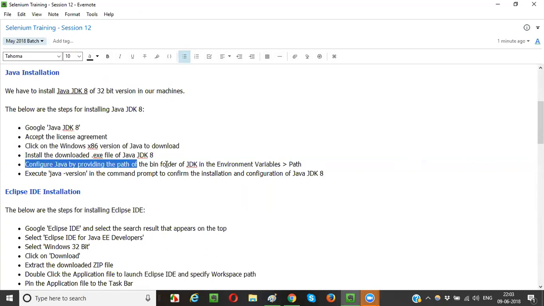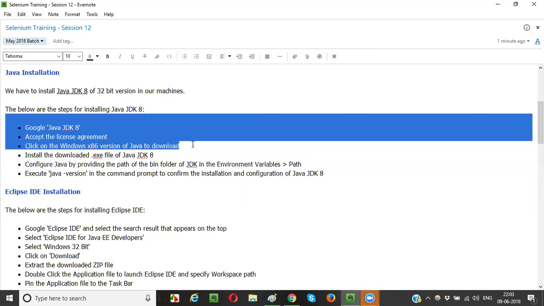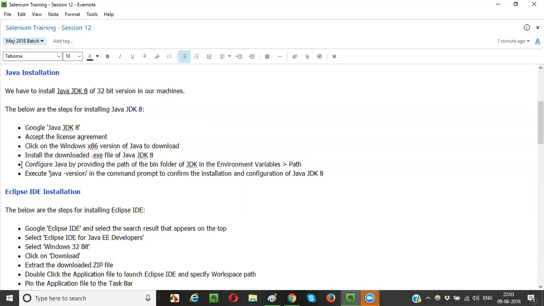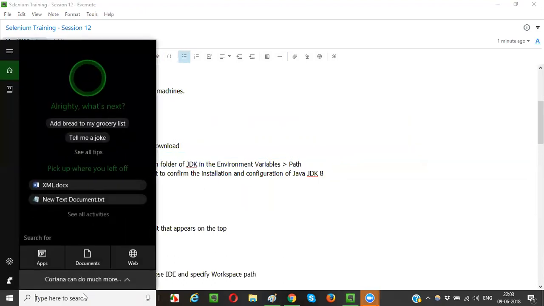Now let's configure Java. Downloading is done, installation is done. Now let's configure it. How to configure it? Configure Java by providing the path of the bin folder of JDK in the environment variables. What does this mean? Nothing, guys. So simply go to